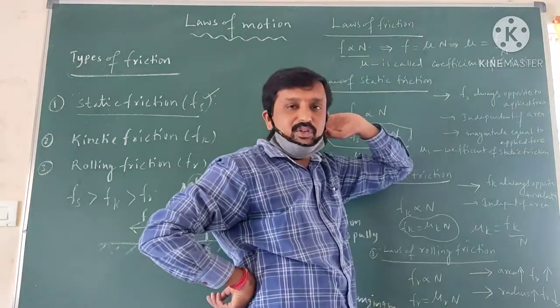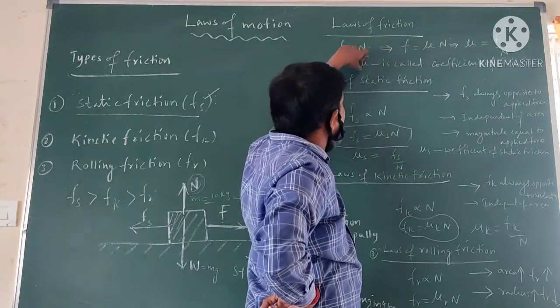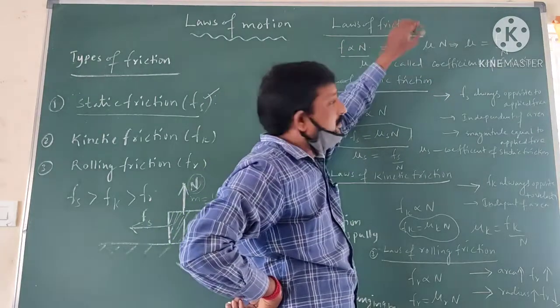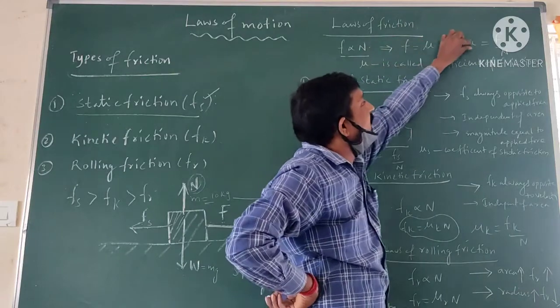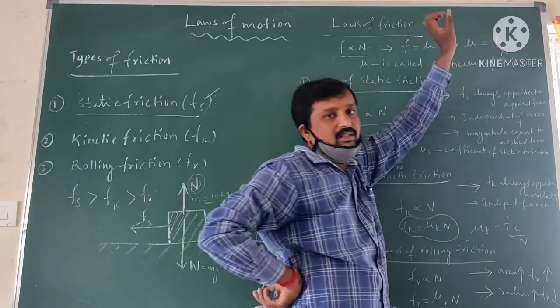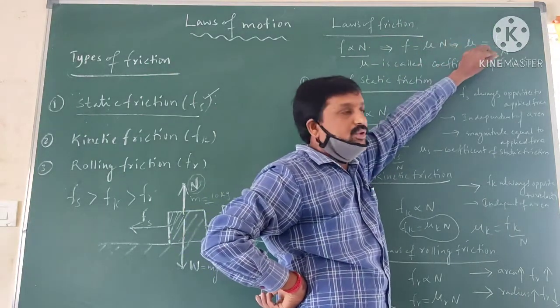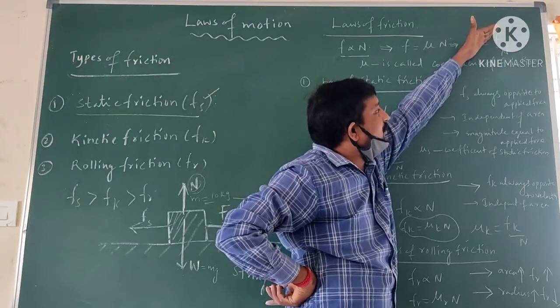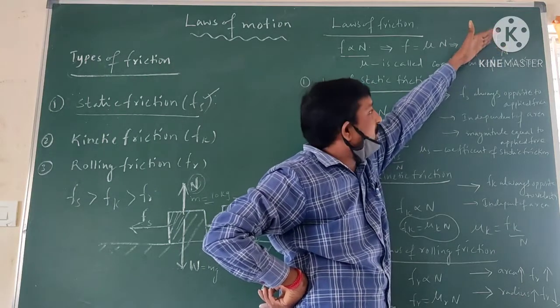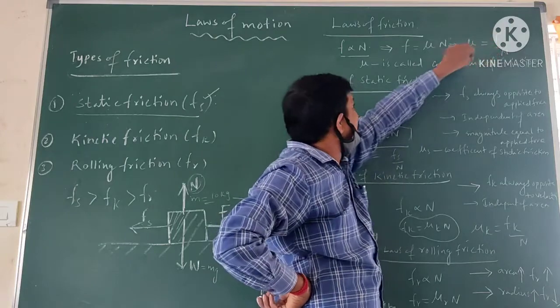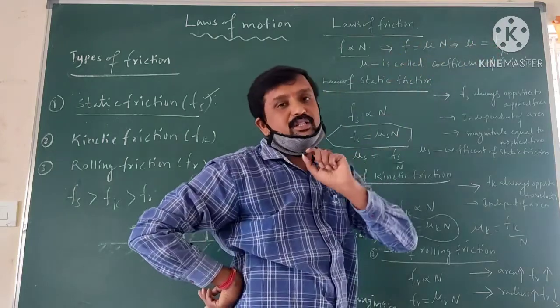The coefficient of friction doesn't have any units. Why? Because it is a ratio between two forces, the ratio between frictional force and normal force. That's why it doesn't have any units.